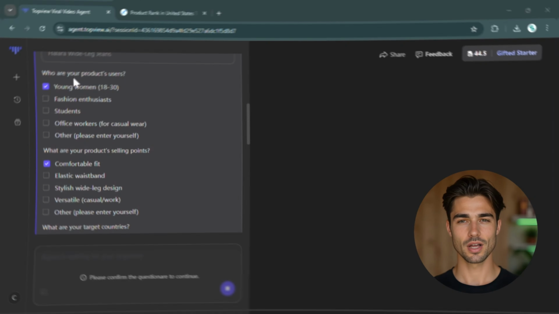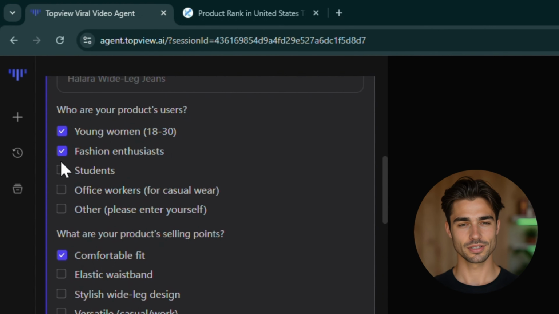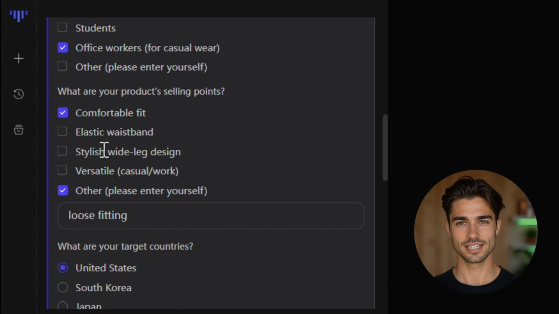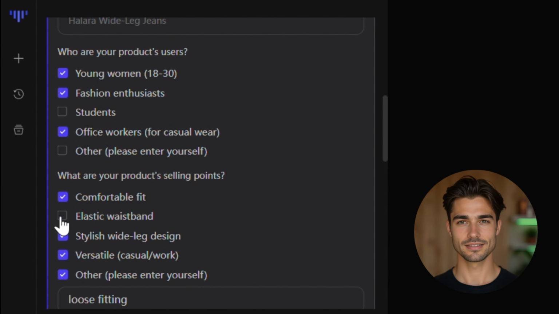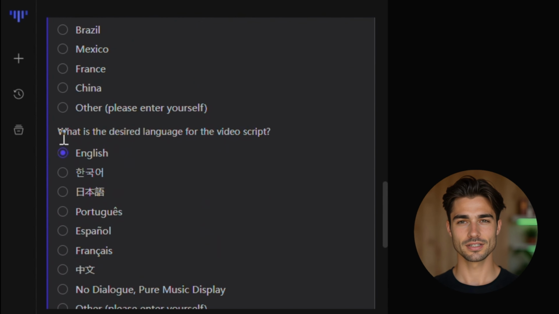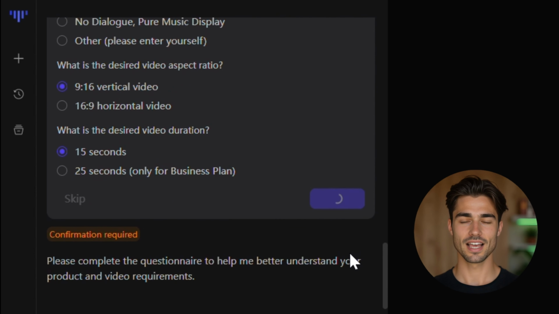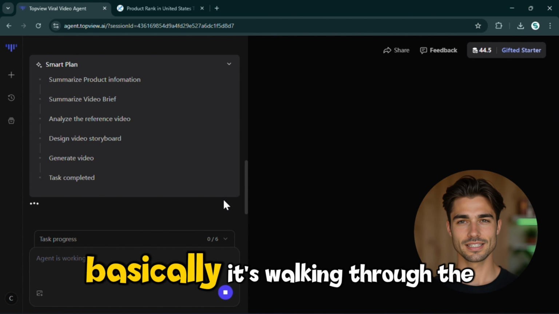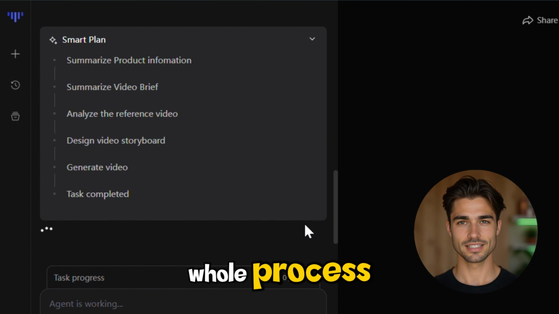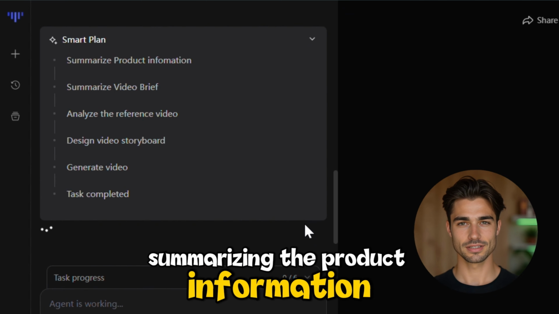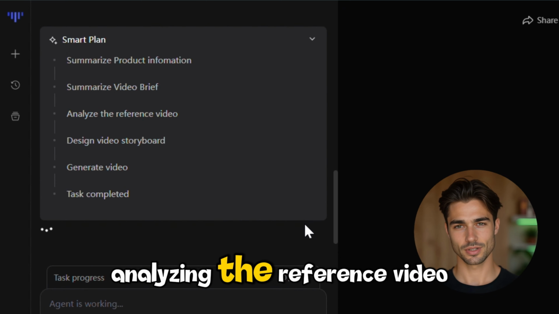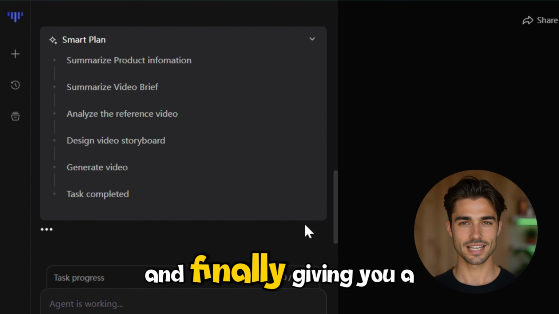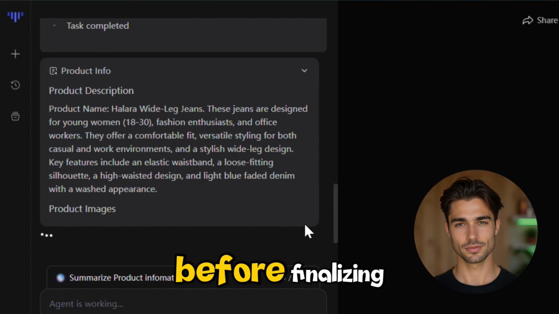So for this example, I'll choose fashion enthusiasts and office workers as the main product users. For selling points, I'll add loose fitting and also all other options that's already given. Then I'll keep the country the same and leave everything else as it is, and click confirm. Now, the agent's building what it calls a smart plan for creating this video. Basically, it's walking through the whole process, summarizing the product information, drafting a video brief, analyzing the reference video, designing the storyboard, generating the shots, and finally, giving you a chance to make any tweaks before finalizing.